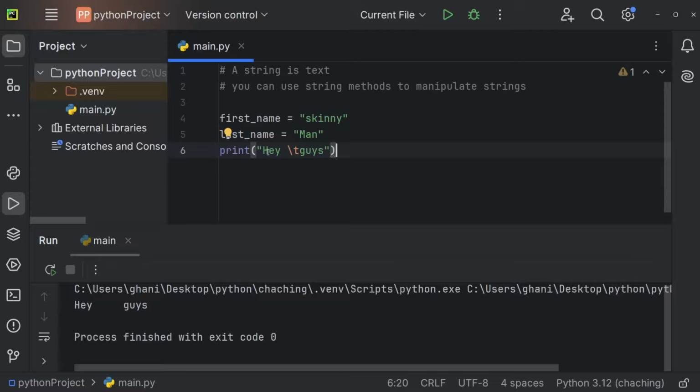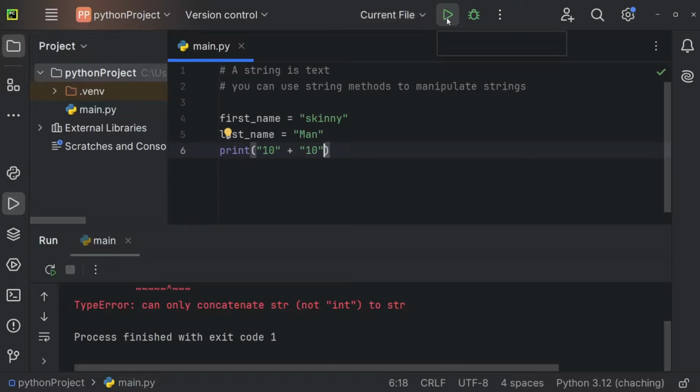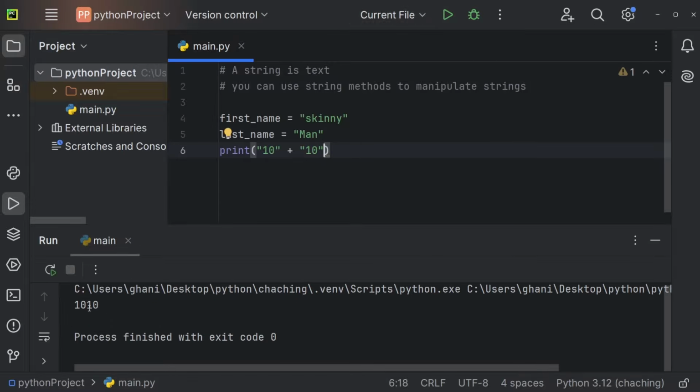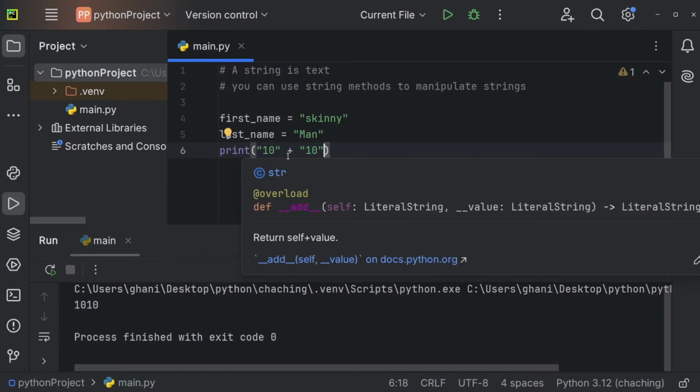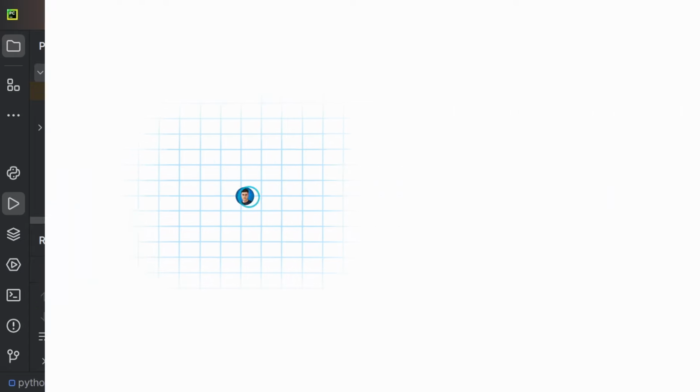Also, I want to show you one more thing. Imagine we're having the number 10 as a string, and now we'll add the number 10 as a number. Let me show you what is going to happen. You can see we're getting an error. So this does not work. But what if we add 10 to the string 10 right now? And you can see we're getting 1010. So this here is not a mathematical operation. This only adds or concatenates two text inputs. So this here will not be interpreted as number, but rather as text. And therefore, it's just going to concatenate those numbers as text, because essentially we'll define it as text. So it also makes sense.